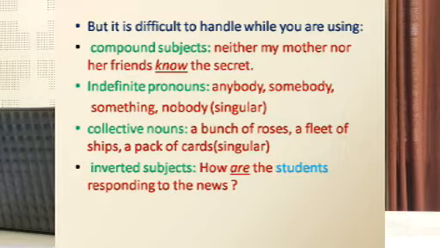Then another area where we can get confused is collective nouns. Usually it all starts with a bunch of roses, a fleet of ships, a pack of cards. So, when it is starting with a, it means it is singular, not plural, though it appears like plural.